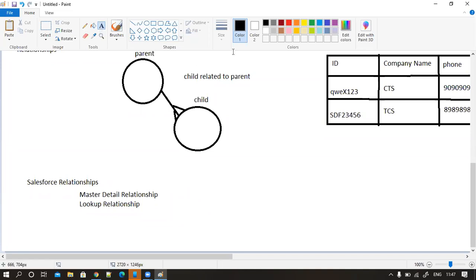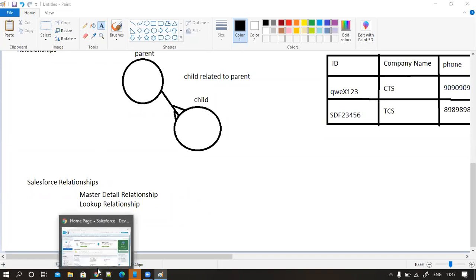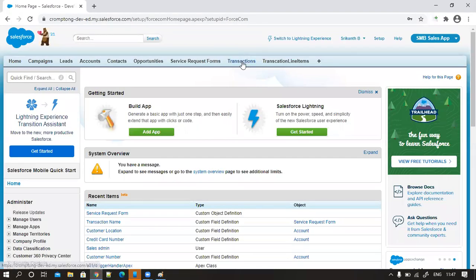Let's go and choose your object. See your objects now. Transaction, transaction line items. Clear? Okay. Is there any relationship between these two objects? Still no. So this is a parent object and this is a child object.